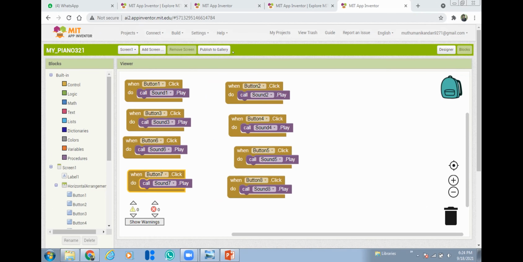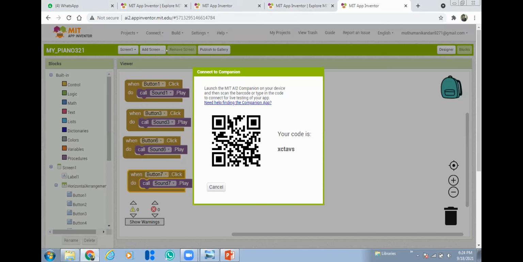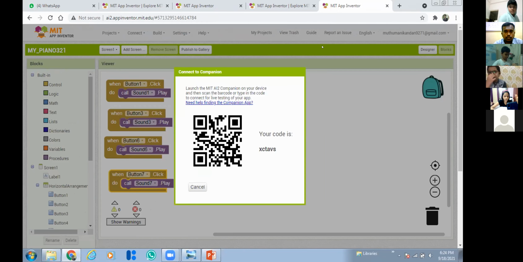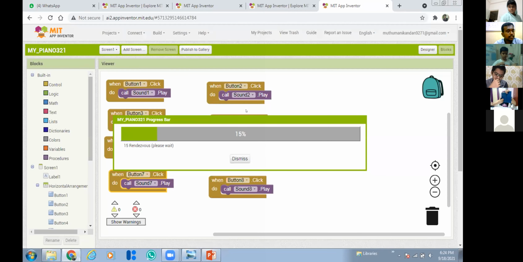Now note down the procedure. Go to Connect and click AI Companion. The QR code is showing, right? Just scan this QR code using your mobile. Advika alone scan this QR code. Only one can try at a time. The AI Companion is a tool to check the output. It will be loaded and the output will be shown on the mobile.